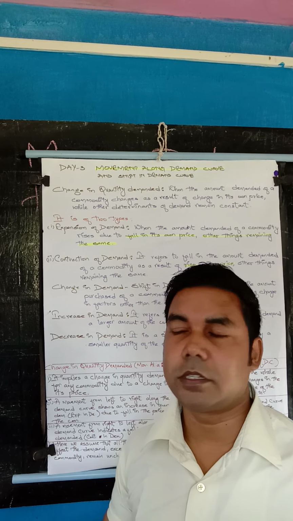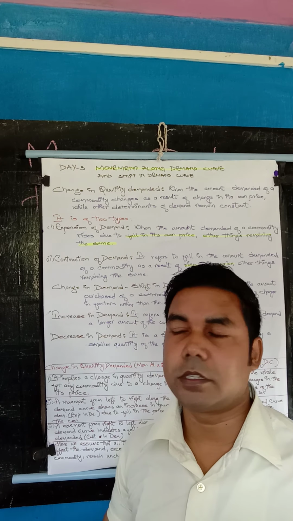Because of a change in the factors here, it is a situation when consumers buy a smaller quantity of a commodity at the same price. Means your demand becomes less because of a change in the other factor. Other factor means take your income. If your income decreases and the price is not changing, the price remains the same, what will you do? You will increase the demand or decrease the demand? Of course, you will decrease your demand, because your income has become less. This is what we say as increase in demand and decrease in demand.